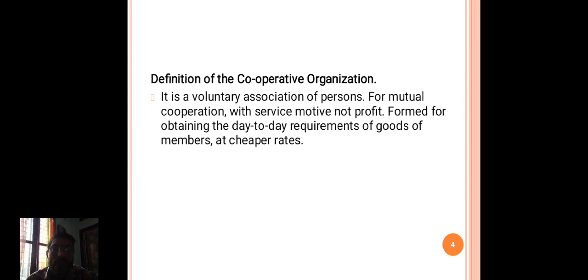There are different types of non-trading organizations: clubs, charitable trusts, educational institutions, hospitals, cultural organizations.